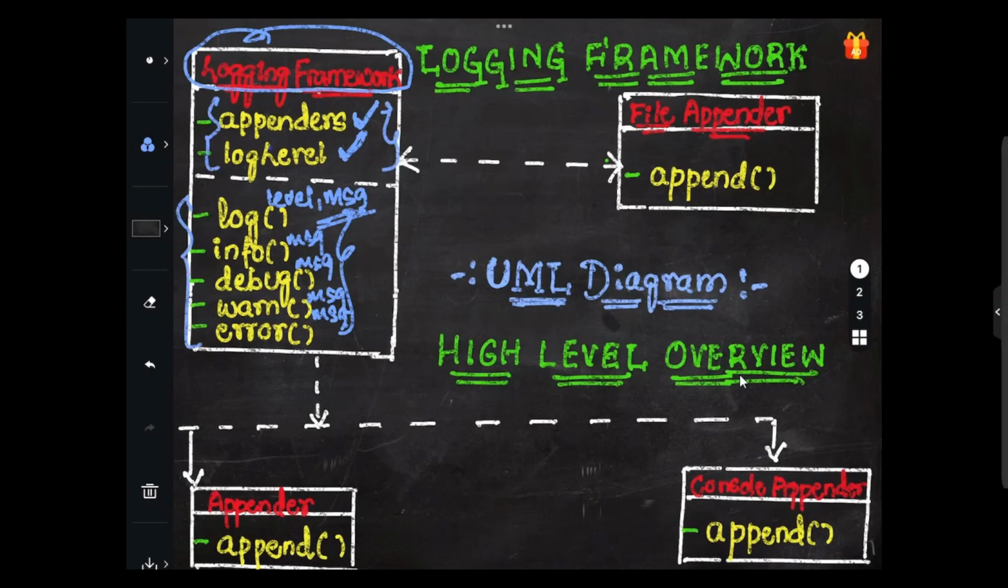So we'll be considering appenders and log level as the attributes, and these are the methods basically: log, info, debug, warn as well as error. Right here in this case, log consists of the parameters level and message, while info, debug, warn and error consist of the parameter message. So I hope this is completely clear.